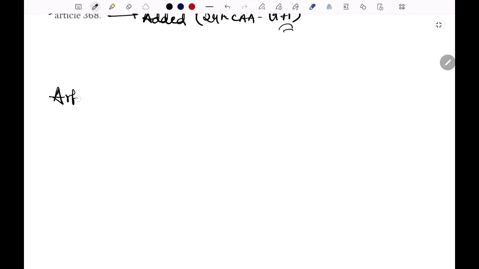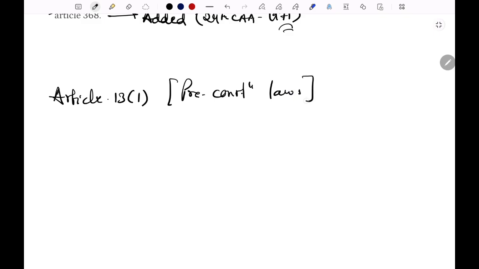Article 13 clause 1 talks about what? Pre-constitutional laws, that is, laws that existed before 26 January 1950. If they are consistent with the fundamental rights, they will continue. If the law is inconsistent with fundamental rights, then it will be void only to the extent of the inconsistency.